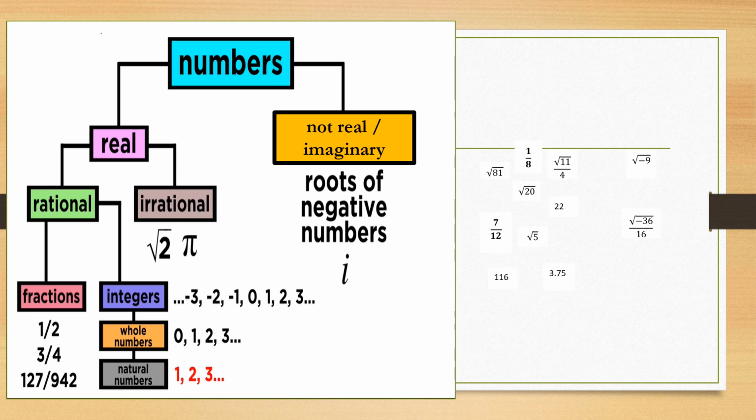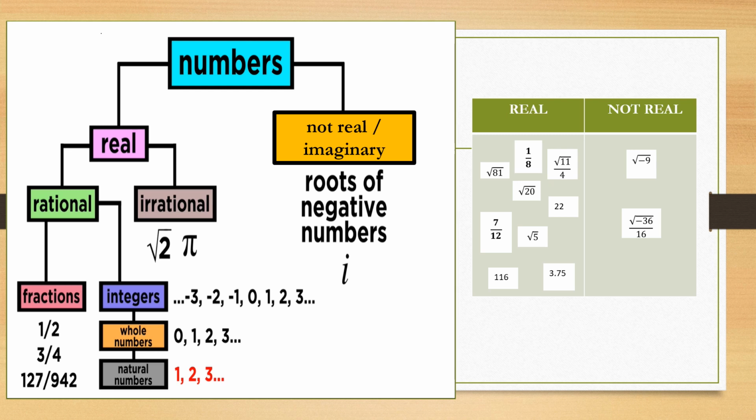Some examples are the square root of non-perfect squares, non-terminating and non-repeating decimals. For not real or imaginary numbers, examples of which are roots of negative numbers. Say for example, square root of negative 5, square root of negative 11, and so on.